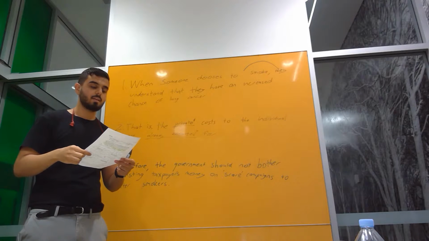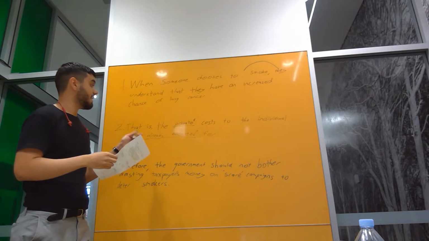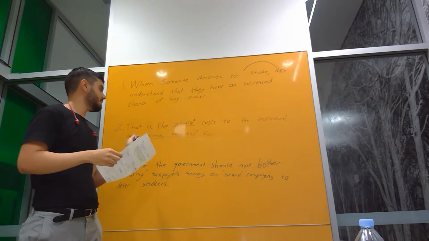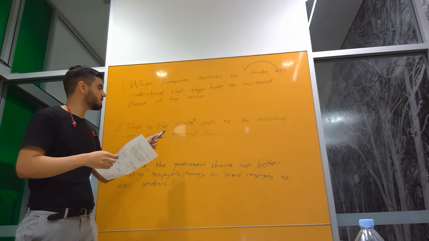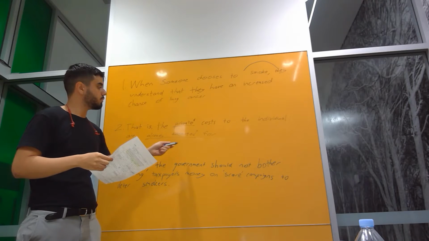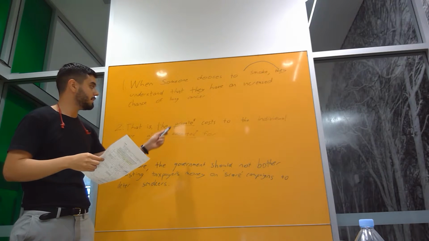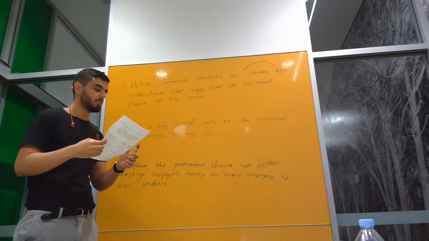Statement number two is that the private costs to the individual are already accounted for. So the two main terms that I'm going to focus on, which will eventually lead on to statement number three, is private and already accounted for.